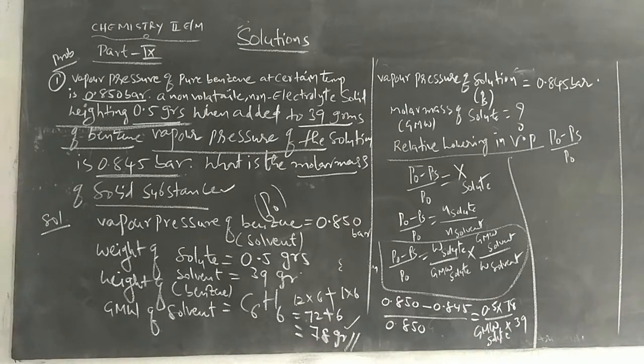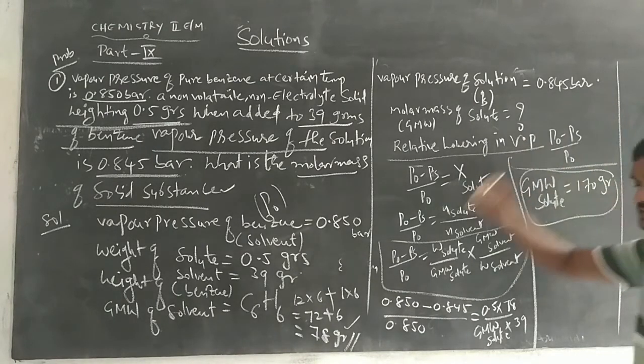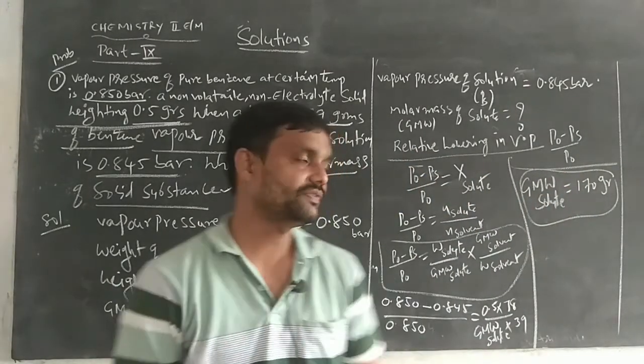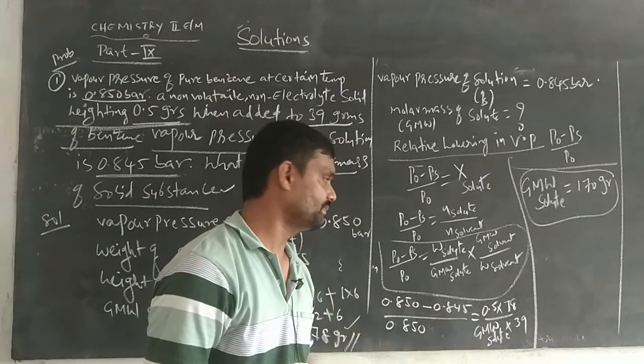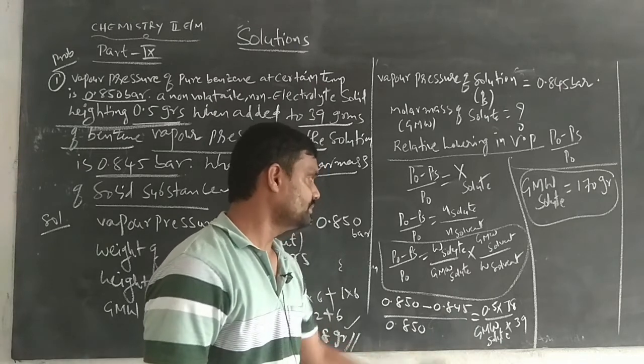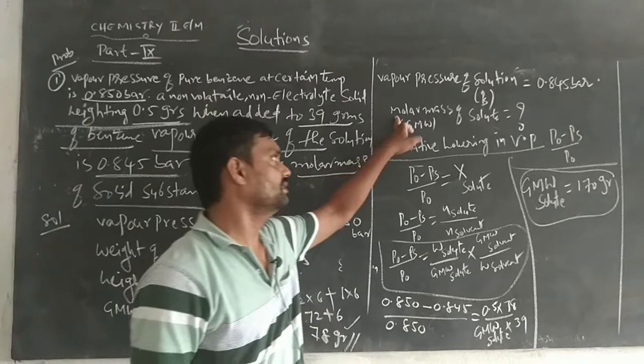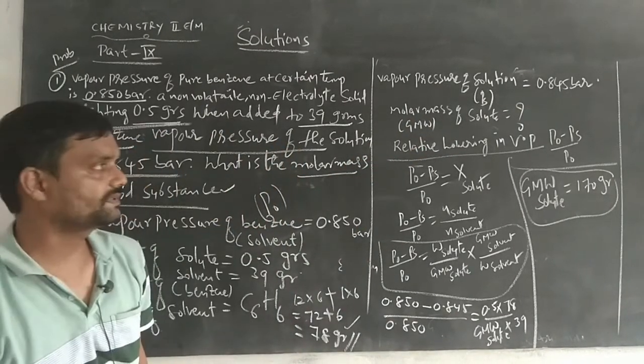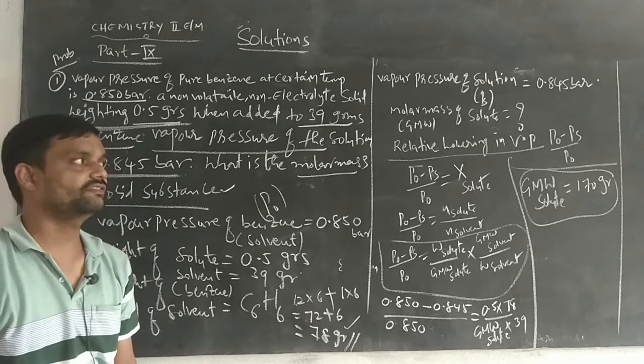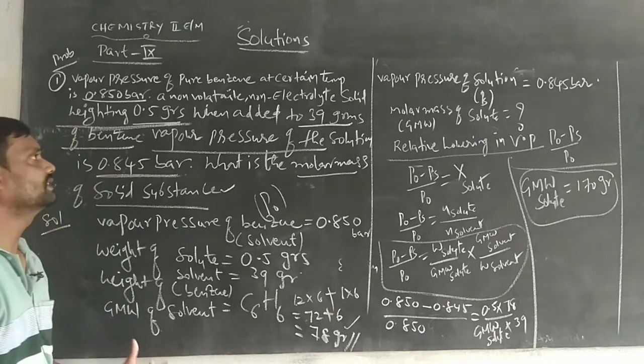So what will we find out? The gram molecular weight of solute. On simplification, the gram molecular weight of solute is equal to 170 grams. So this is the final answer. We should substitute all the values, and on simplification, finally we get the gram molecular weight of the solute, nothing but the molar mass of the solute. How much will be obtained? 170 grams. So that is the final answer for this given problem.